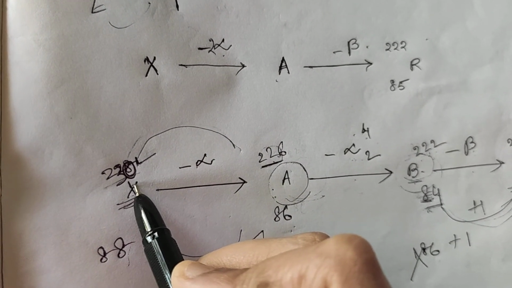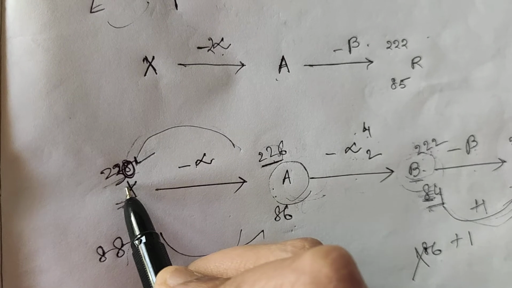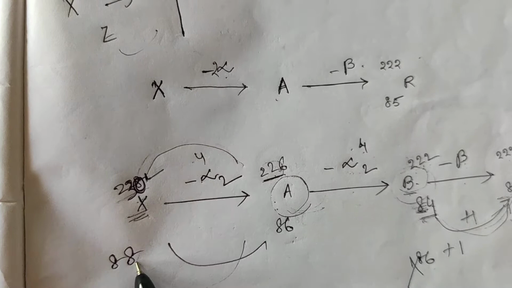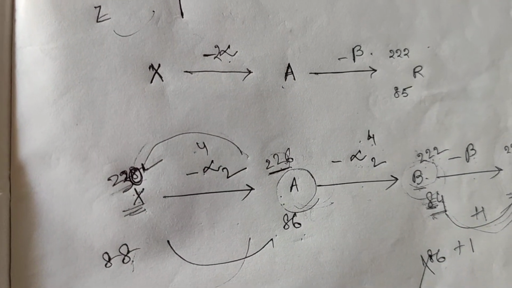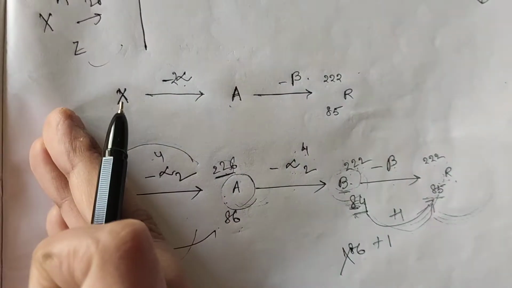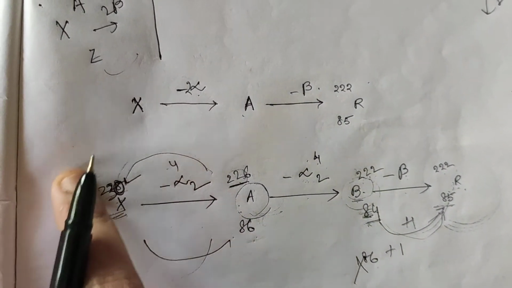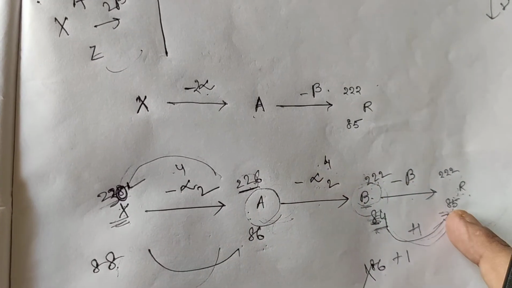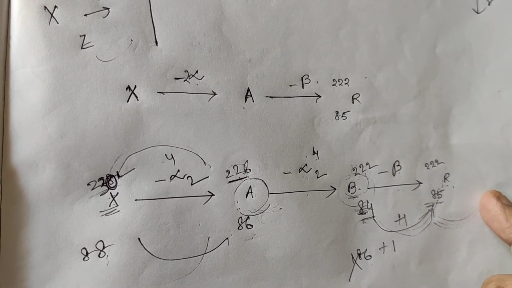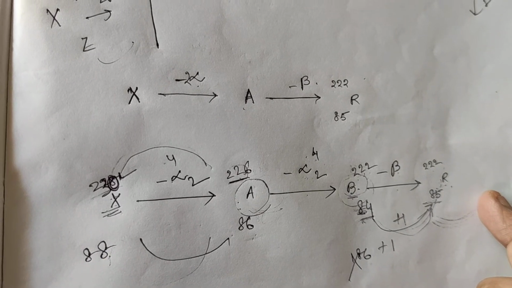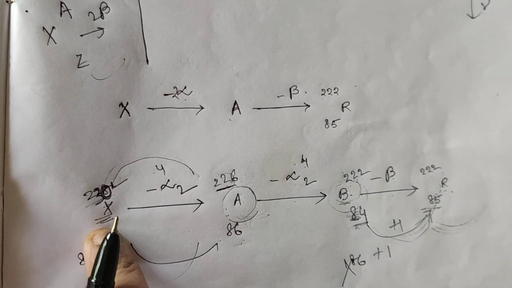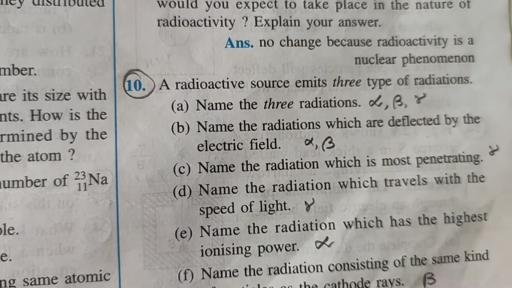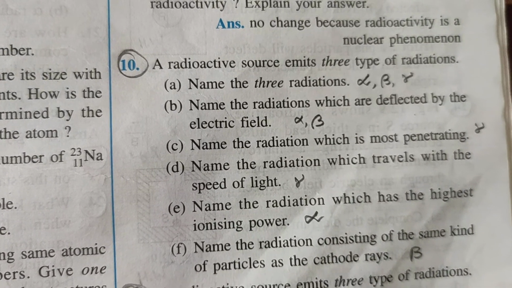I just by mistake did +2. 230, because again 230 -4 is 226, 88 -2 is 86. We are coming from back to the front. This is the initial nucleus, this has emitted alpha, this has emitted alpha, again emitted beta and formed the final product. This is the difference between when initial is given and when final is given. Just go through this. The answers are not given, so I have written this. Obviously you know all these things.